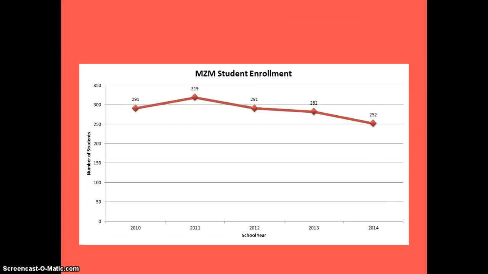Demographic information. This chart represents the enrollment figures for Mount Zion Middle School. As you can see, in the 2013-14 school year, there were 252 students in the 6th, 7th, and 8th grade. And you also notice that the enrollment has been decreasing over the last 3 or 4 years.